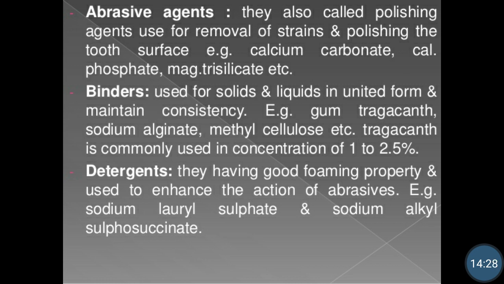So while using binding agents like gum tragacanth, it is first mixed with a sufficient quantity of glycerin or alcohol before adding the water. This is done to prevent the formation of lumps.